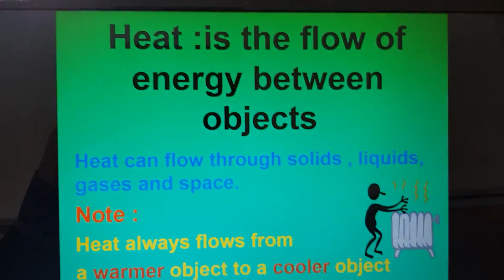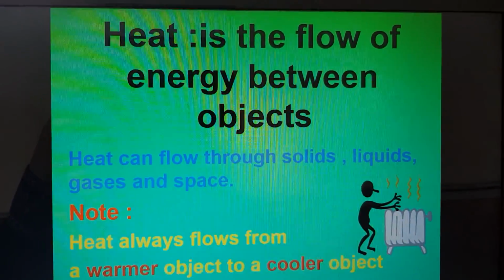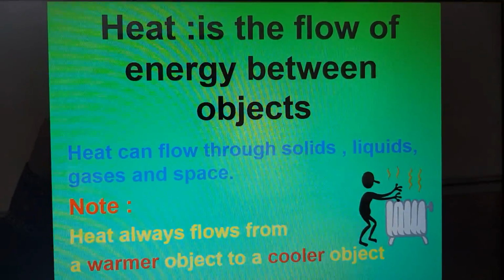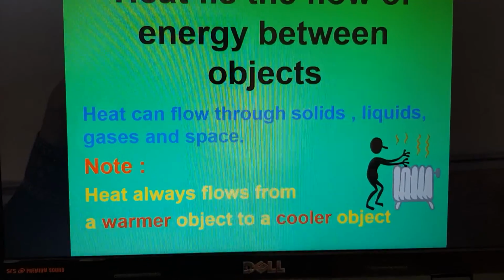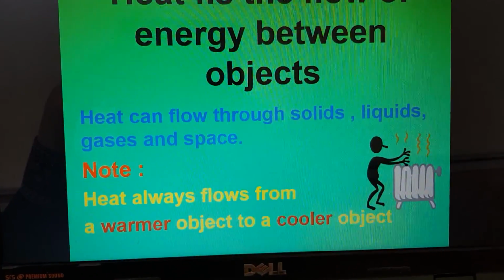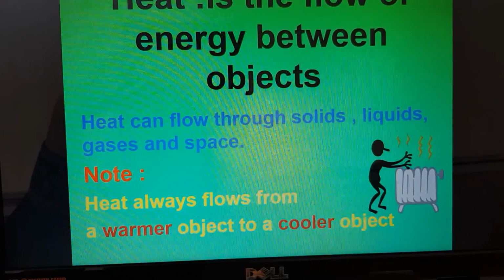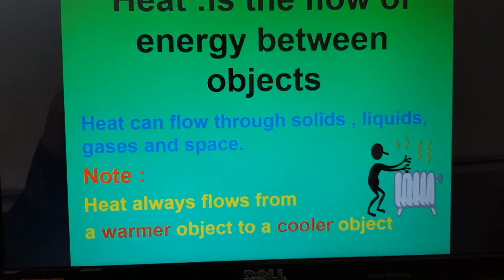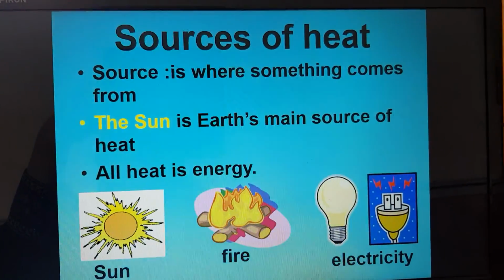What is the meaning of heat? Heat is the flow of energy between objects. Heat can flow through solids, liquids, gas, and through space. Note this, it is so important: heat always flows from a warmer object to a cooler object. So, what is the meaning of heat? Heat is the flow of energy between objects.